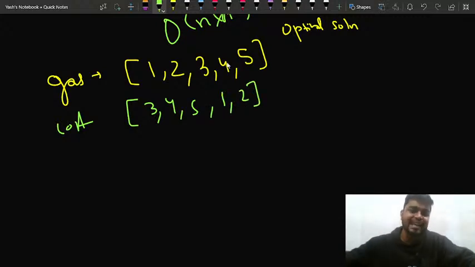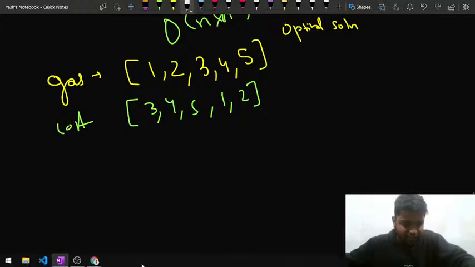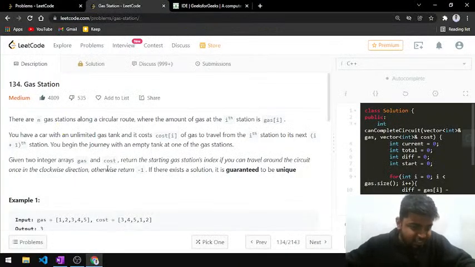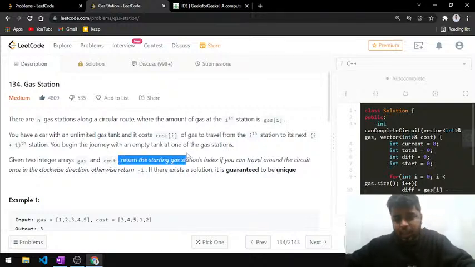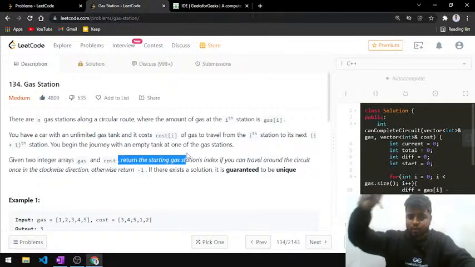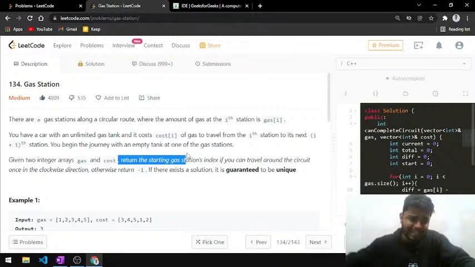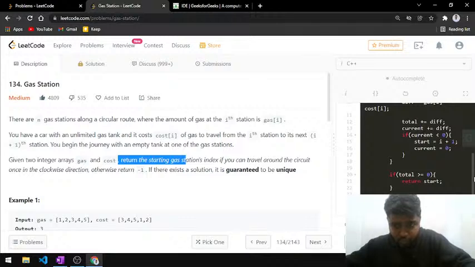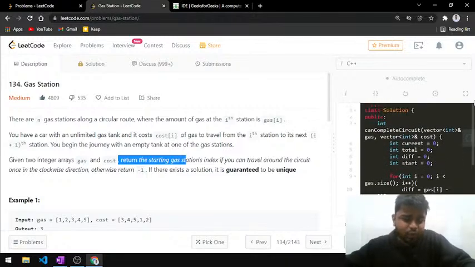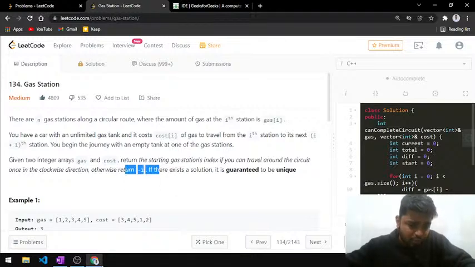In the question it's asking whether it is possible to move from a particular station such that you come back in a circular manner. In that case, you simply have to return the starting index, the value of the starting station. If that's not possible, you will return a -1.